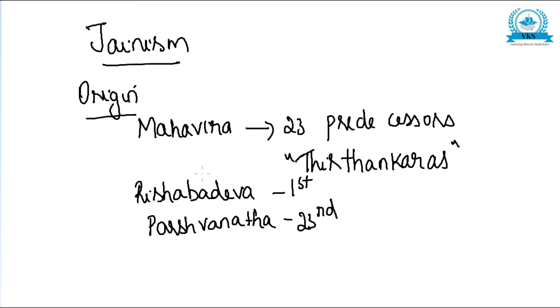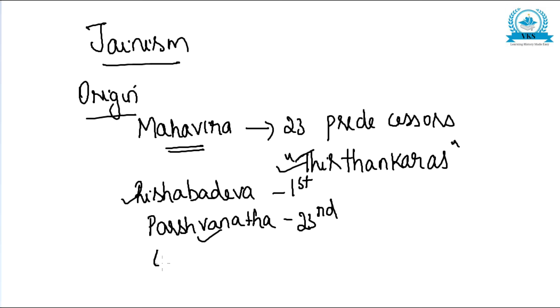Once more, the Jainas believed that Mahavira had 23 predecessors called Tirthankaras, and some believe Rishabhadeva was the first. The earliest important teachings are attributed to Parshvanatha, the 23rd Tirthankara, who hailed from Banaras.